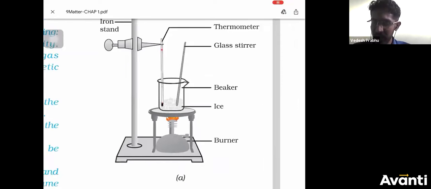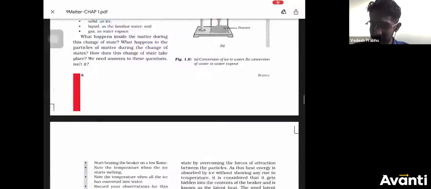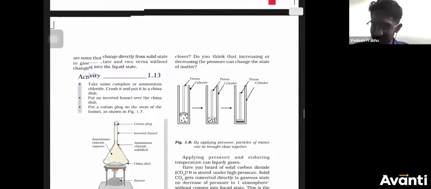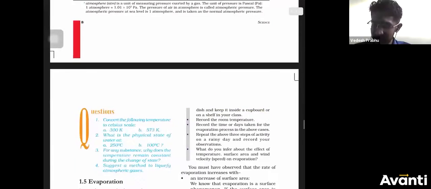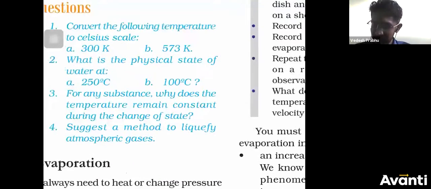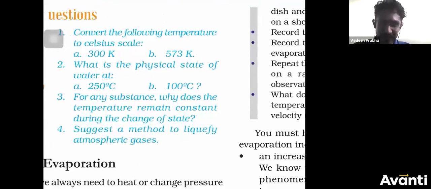Now, what is the question? So the question is here. Question number 3: for any substance, why does the temperature remain constant during the change of state?